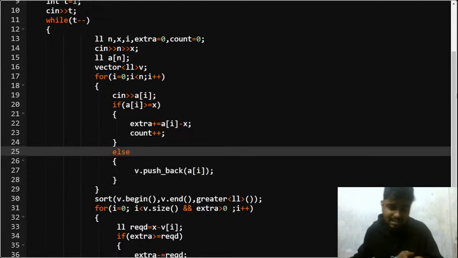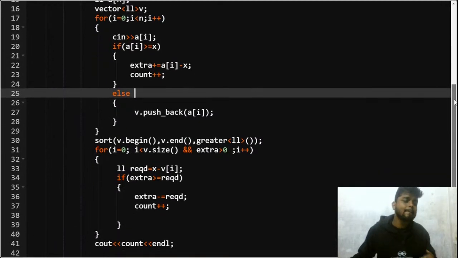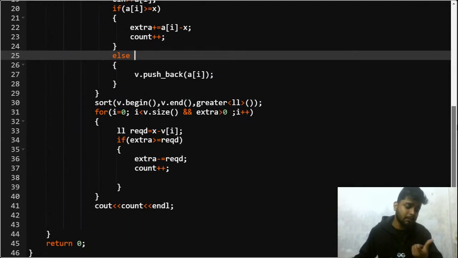Now what happens is, I sort this vector in decreasing order. Why? Because I want to redistribute the money. But the concept for distributing the money is that if I have some person who is closer to becoming wealthy, then I'll give that person the money first, right? I'll give that person the money first, because in this way I can increase the number of people who are becoming wealthy, right?